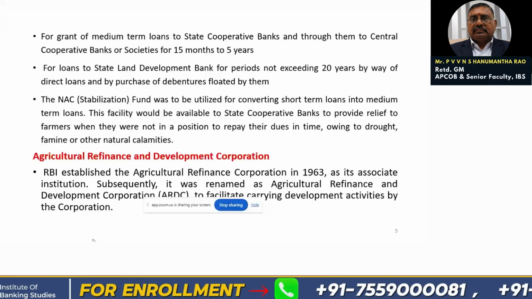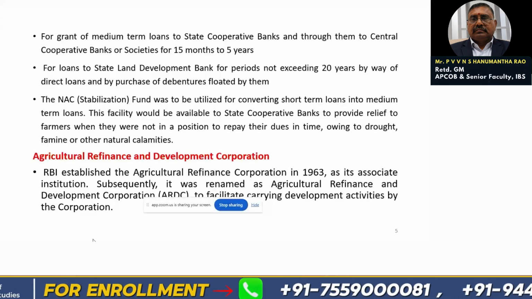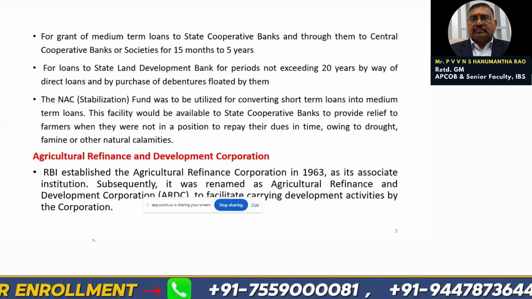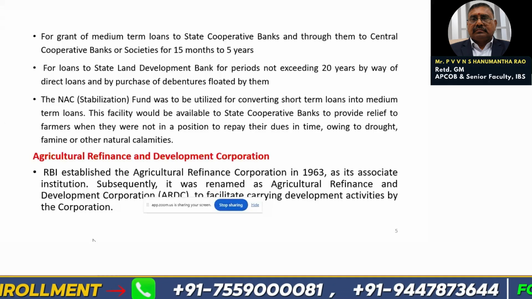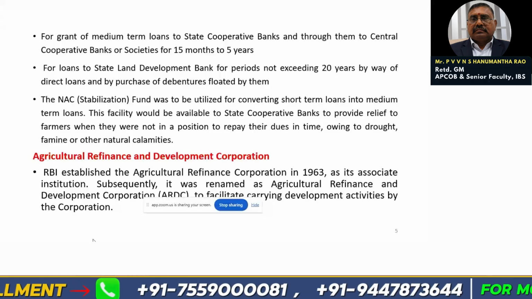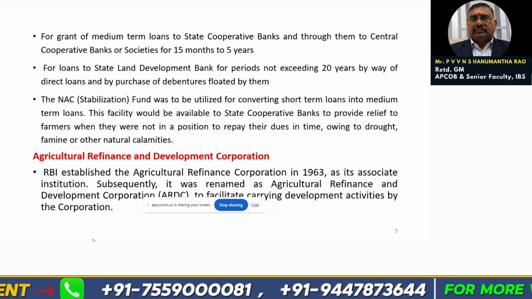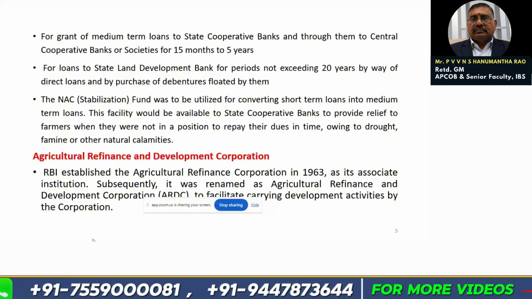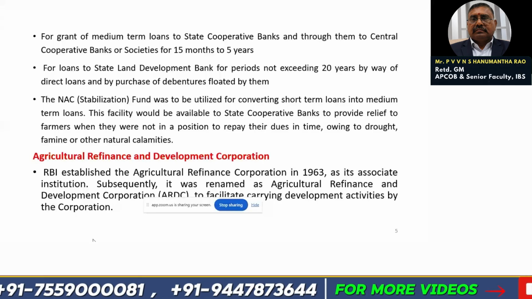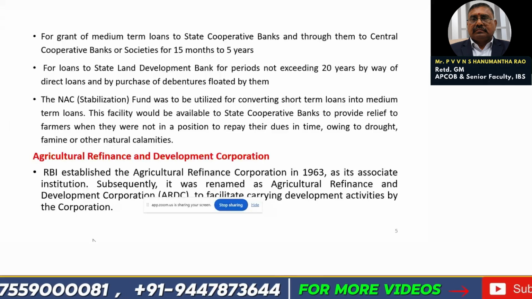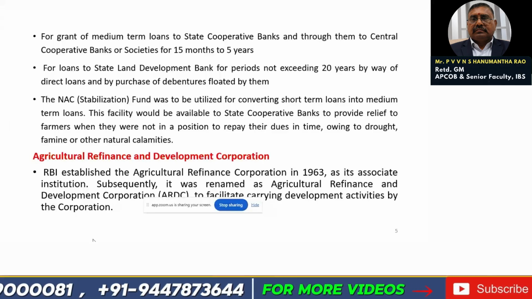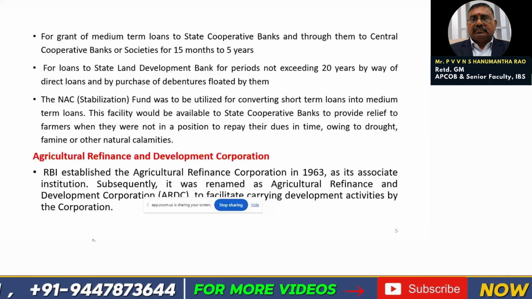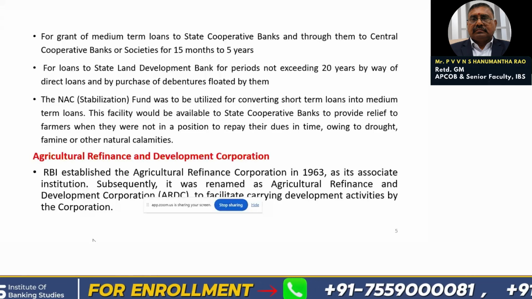State cooperative banks used to provide short-term agricultural finance. Short-term means seasonal agricultural operations, SAO. Land development banks used to provide long-term loans to the farming community. In Andhra Pradesh and Telangana, when it was a unified state, N.T. Ramarao was the chief minister. He merged these land development banks and state cooperative banks. That is the single window system.